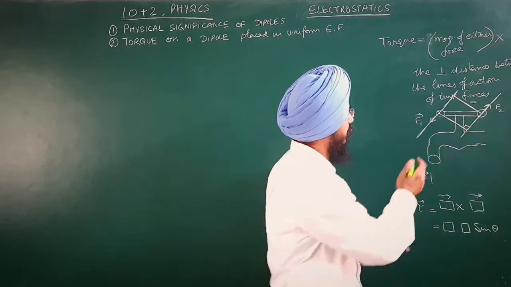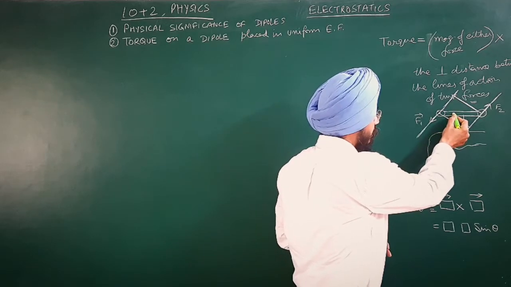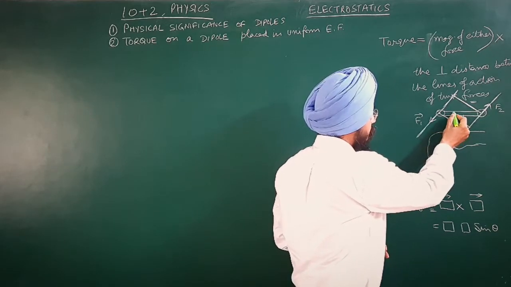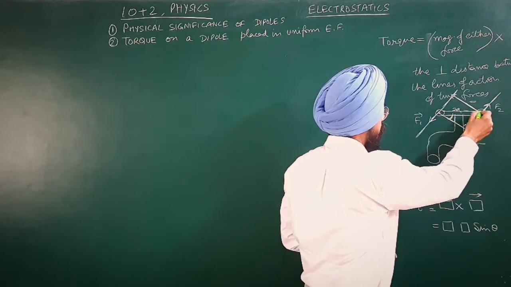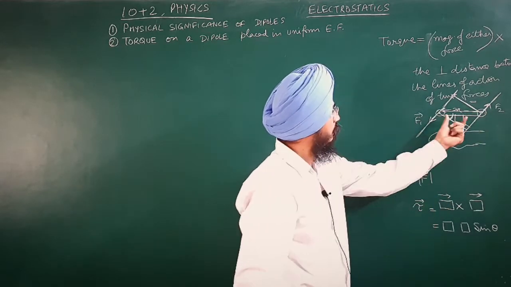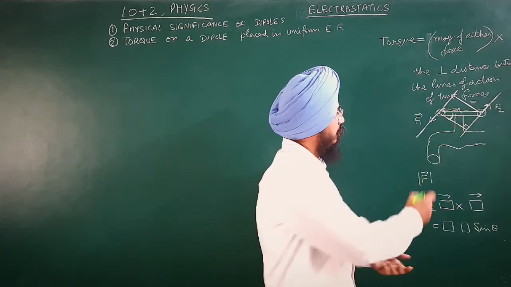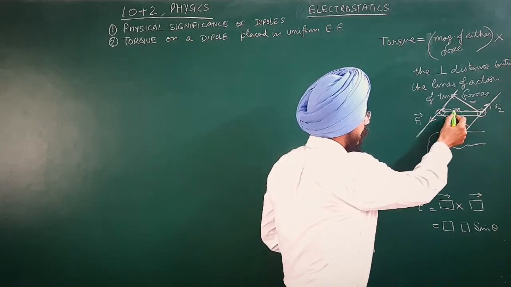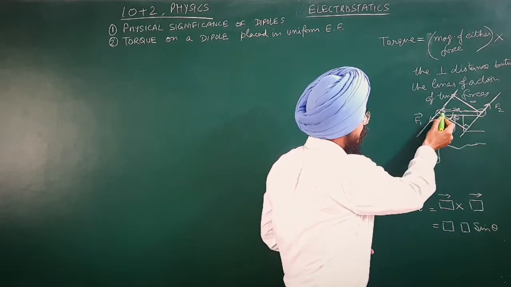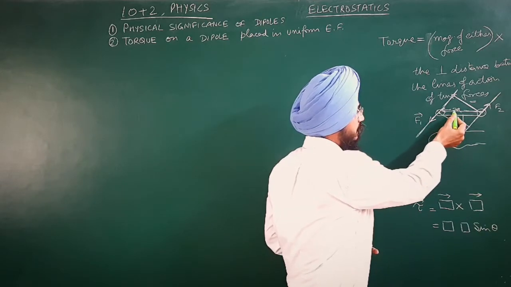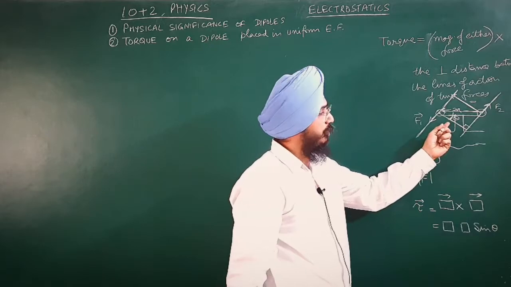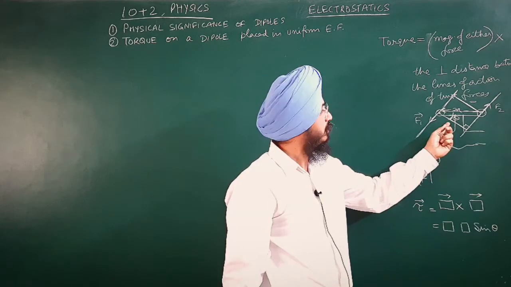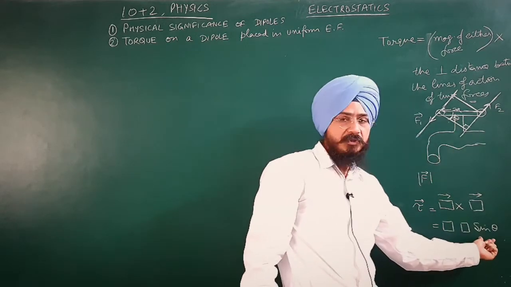If you take the angle over here and the dipole length is, suppose, 2a, then as this angle is theta, this length will be 2a cos theta, because this is the adjoining side of the angle. So our sine theta will not come here.